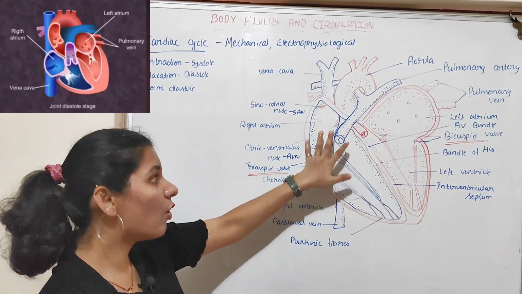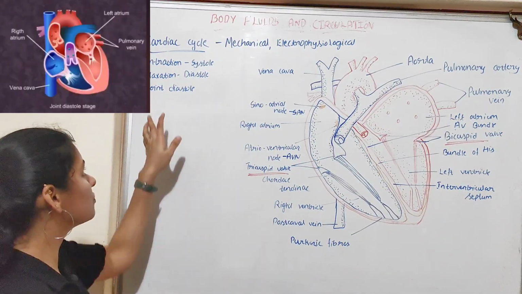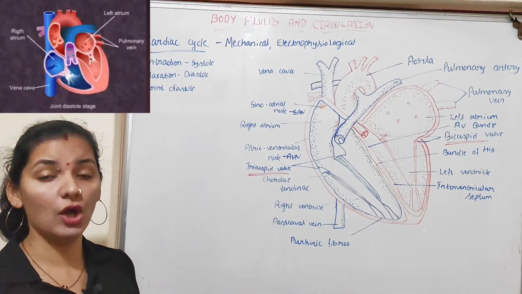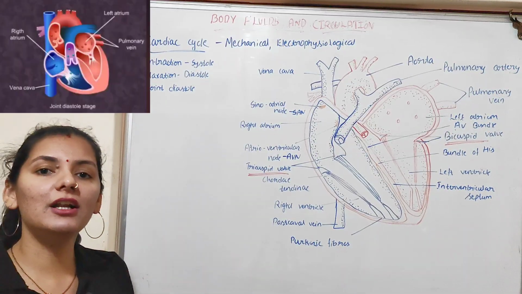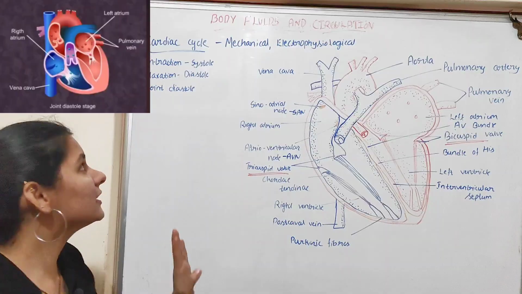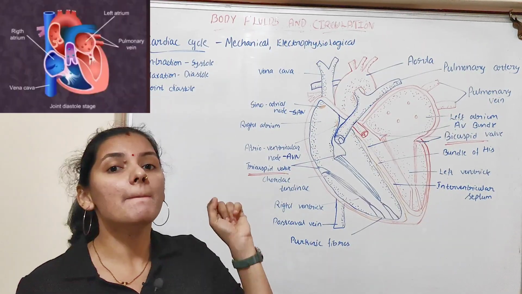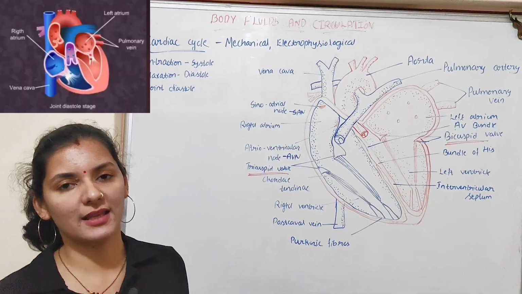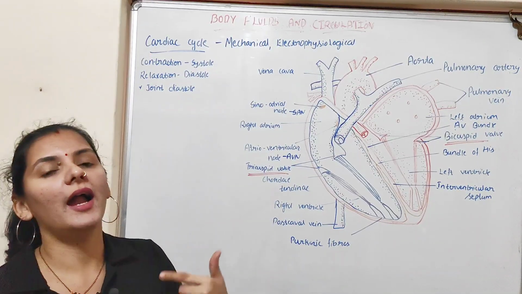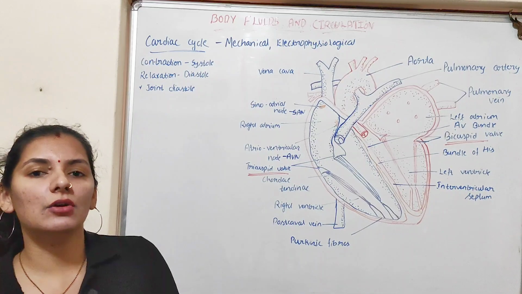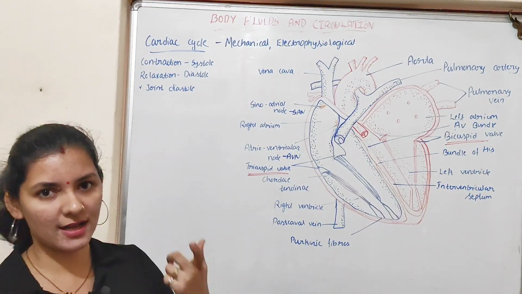At this stage, all four chambers are filled with the blood, and that stage is known as joint diastole. So all four chambers are in the relaxed state and filled with the blood, and this stage is known as joint diastole. So joint diastole is the beginning of the cardiac cycle. One cardiac cycle means diastole followed by systole and followed by the beginning of the next diastole. So this is one cardiac cycle.